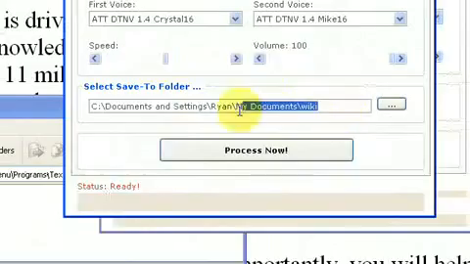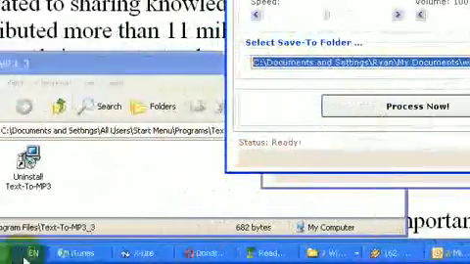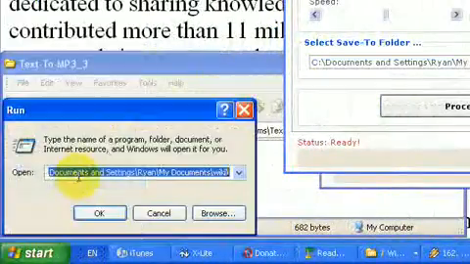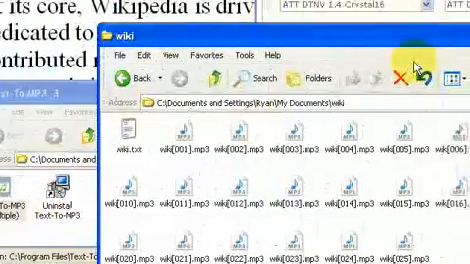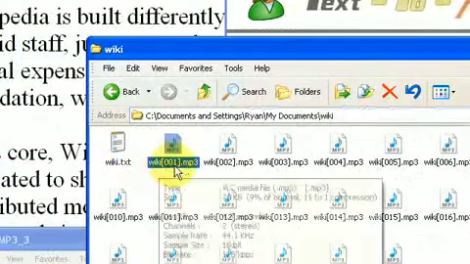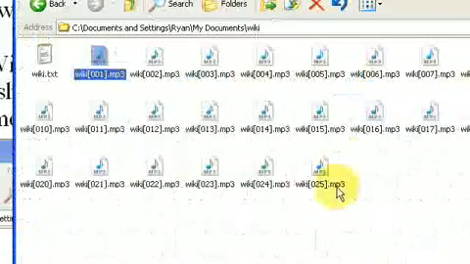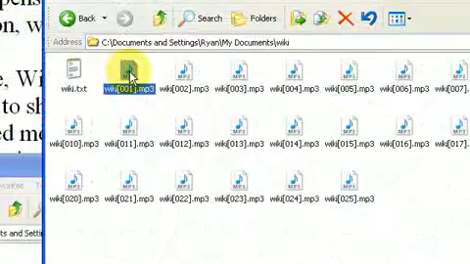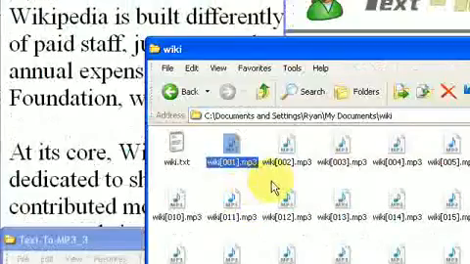and we go here, we open it up. There it is, and you see there's wiki, and each one is wiki 001, 002, 003, and so on all the way up to 25. So there's 25 sentences. If you play this, it'll play the first sentence. You can't listen to that here because I don't have it set up to do that. But take my word for it, it'll play the first sentence.